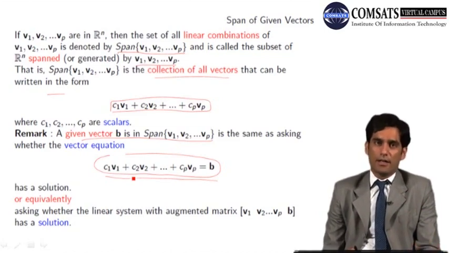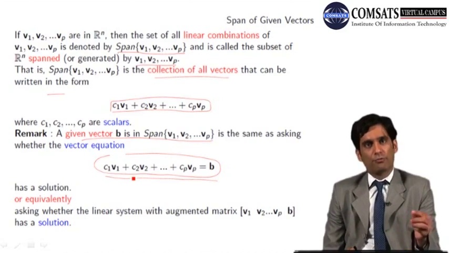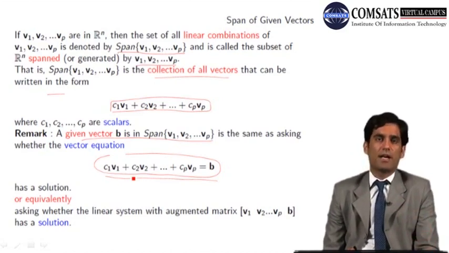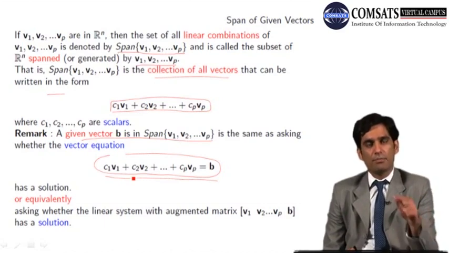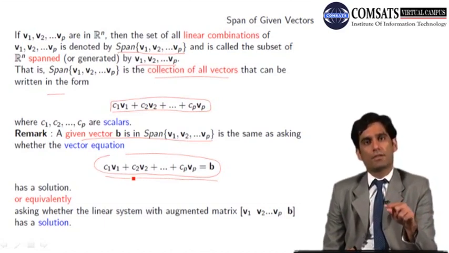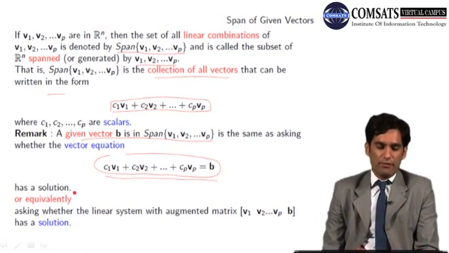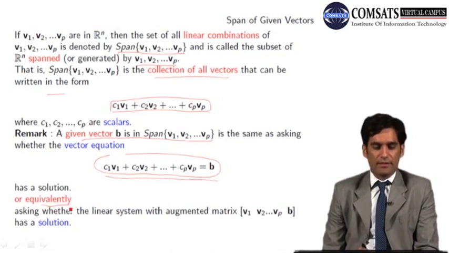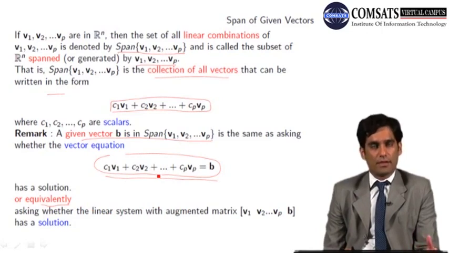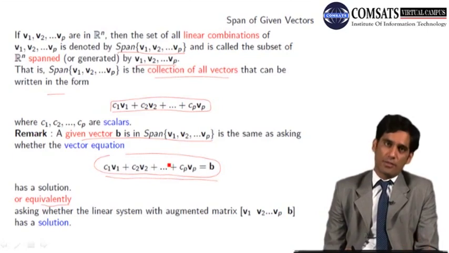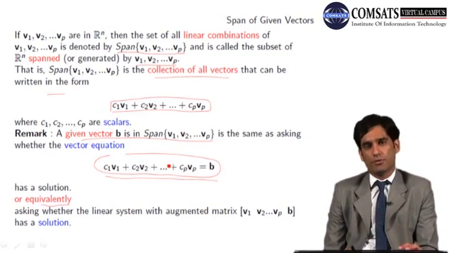ठीक है? अगर linear combination में लिखा गया तो set of all linear combinations का नाम हमने क्या रखा हुआ है? वो span रखा हुआ है. It means b belongs to span of the vectors v1, v2, so on and so forth vp. Or equivalently, the same thing can be said as asking whether the linear system with augmented matrix, ये हमने previous slides में देखा था कि vector equation in fact is a system of linear equations, और system of linear equations के लिए हमने एक terminology जो define की थी वो augmented matrix की थी.